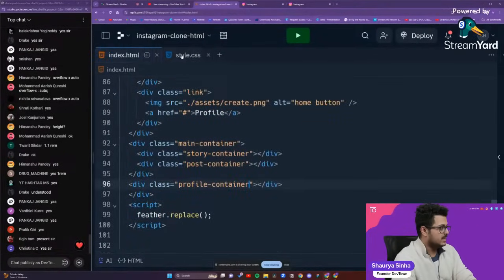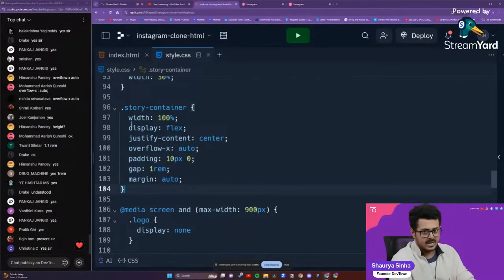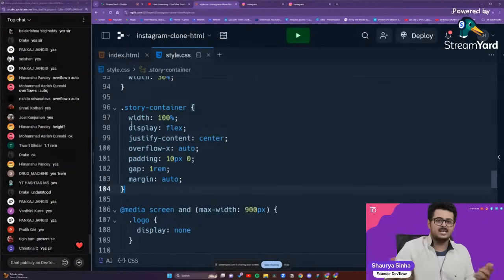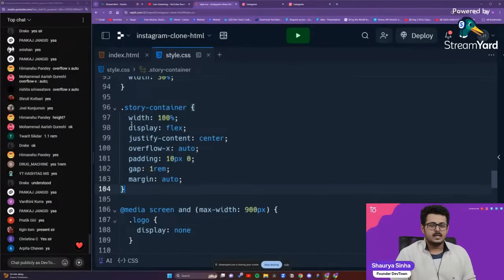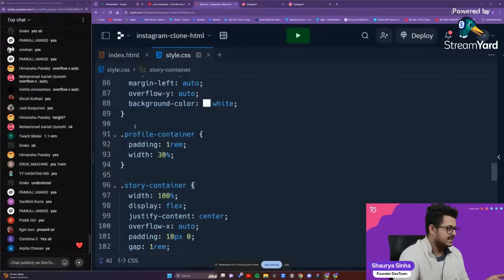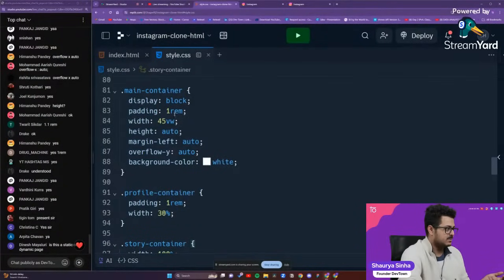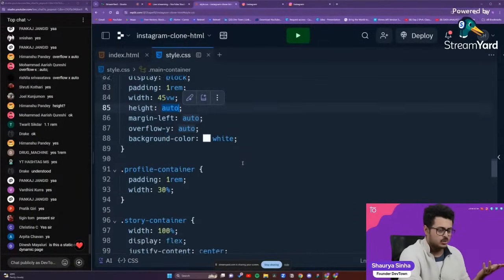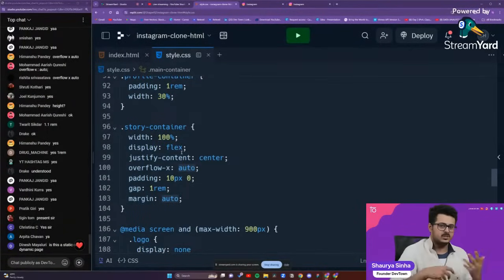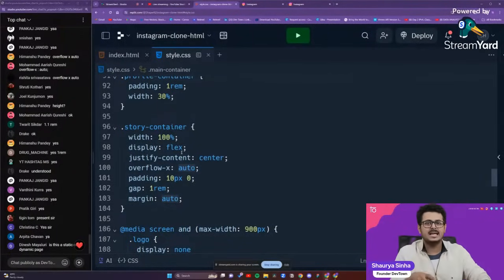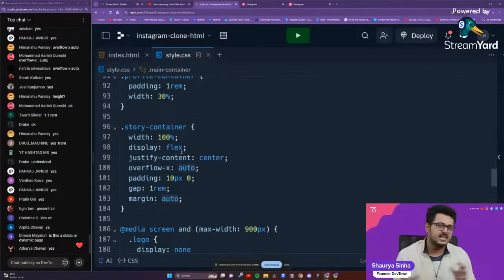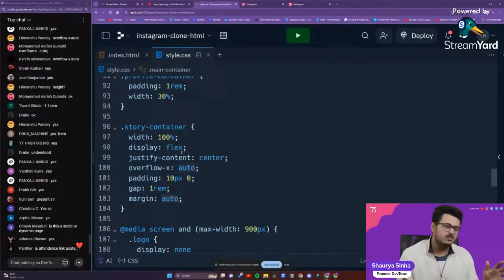Now we need to create a story. Many of you guys might be thinking, sir, why have you not put any kind of height on this particular container? There are twofold reasons for that, because the parent container has a height of auto. If you guys remember, here we have set up a height of auto. The main container, the parent container, is auto in height. So by default, the story container is also auto in height. Because it is already auto in height, whatever I put inside of it, I need to make sure what the size of that is. If I'm able to make sure of the size of this, then everything will work properly for me. Are you guys able to understand this?